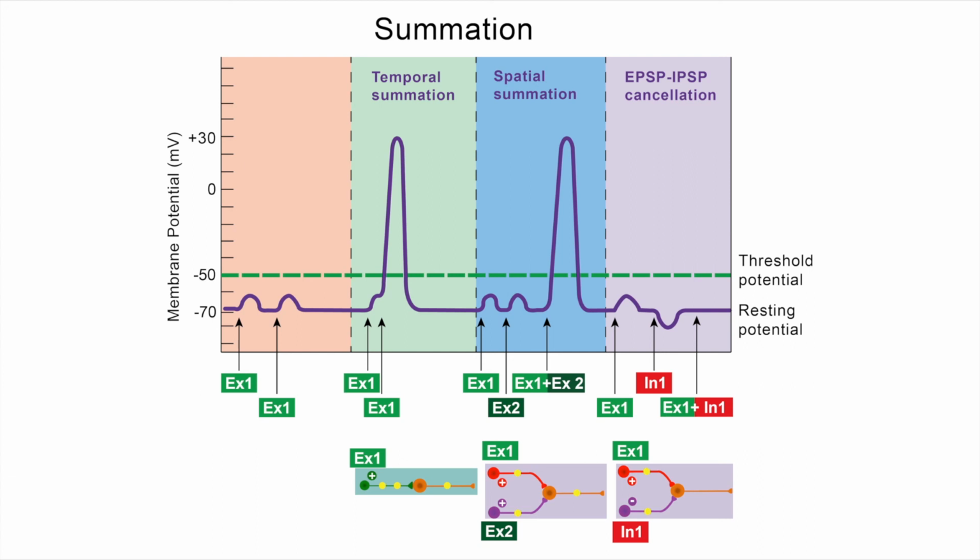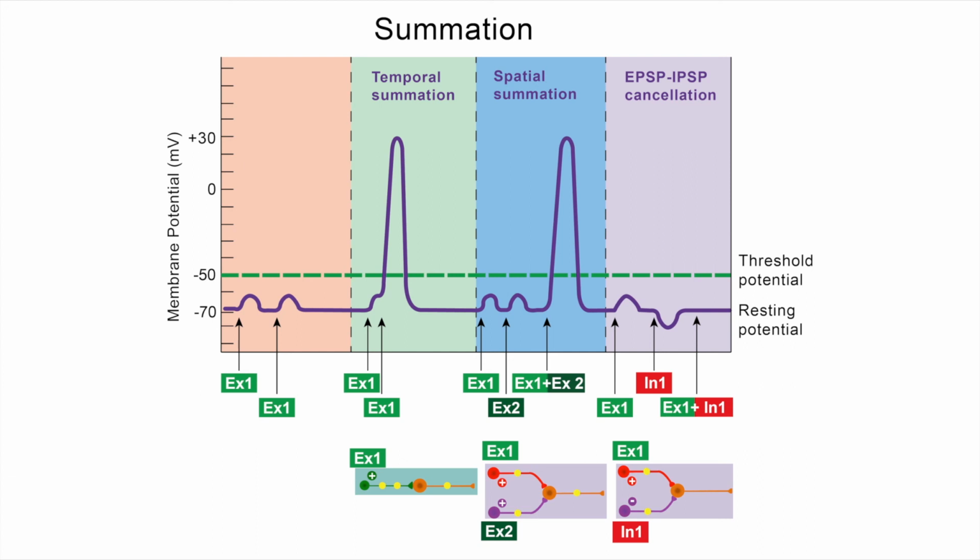That way of reaching threshold by having one input fire action potentials very quickly is called temporal summation. And that can work. Another type of summation is spatial summation. Again, you can see in this diagram, it's possible to reach threshold, but in this case, it's not through input from a single presynaptic neuron.